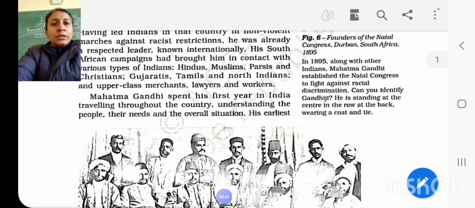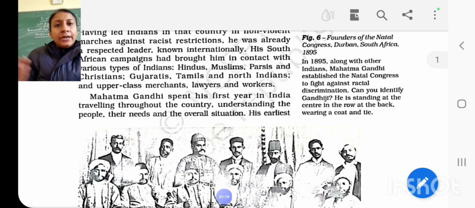So in this topic, we'll read about the South African apartheid, and to remove these racist restrictions in South Africa, he organized several campaigns. And through these campaigns only he had contact with Hindus, Muslims, Parsis, Christians, and many more communities.